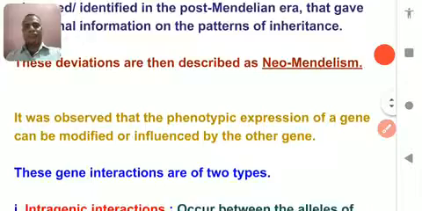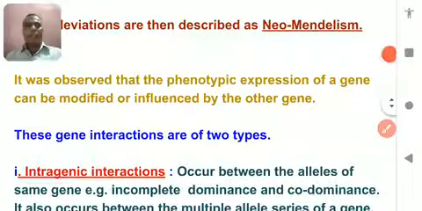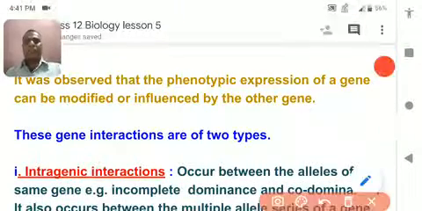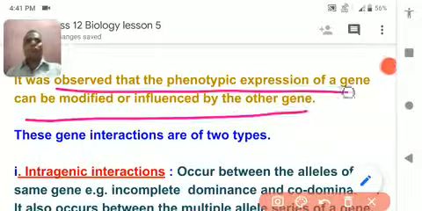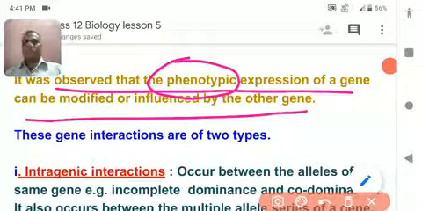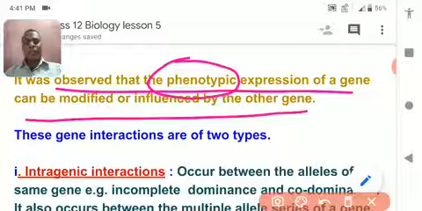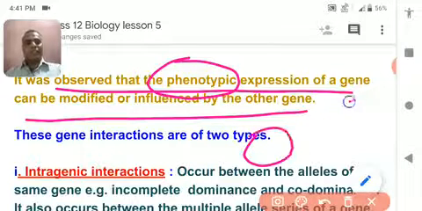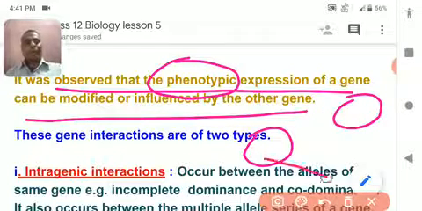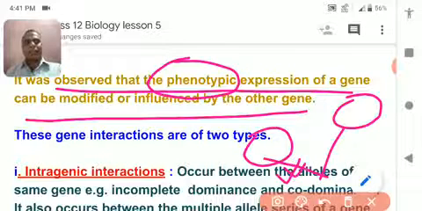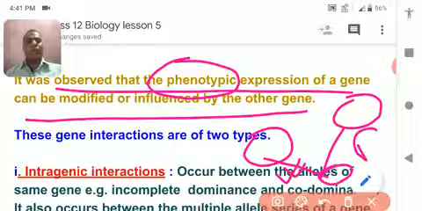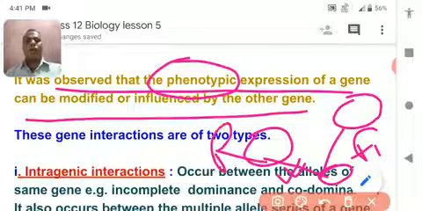It is observed that the phenotypic expression of a gene can be modified. We know that normally the phenotype cannot be modified. If one flower is red and another flower is white, the flower in the F1 generation will be either red or white.